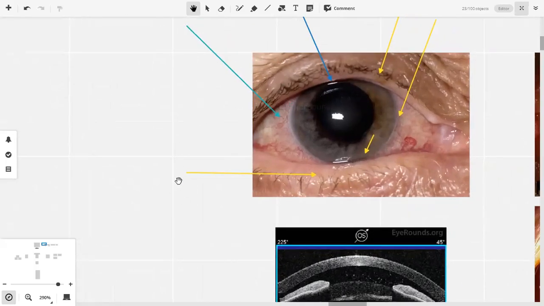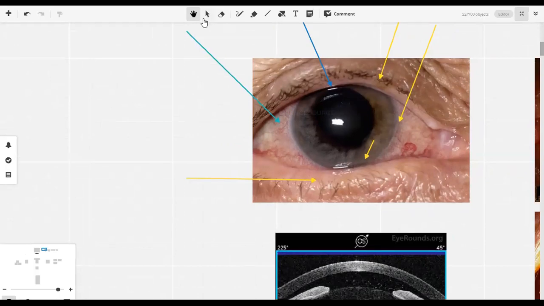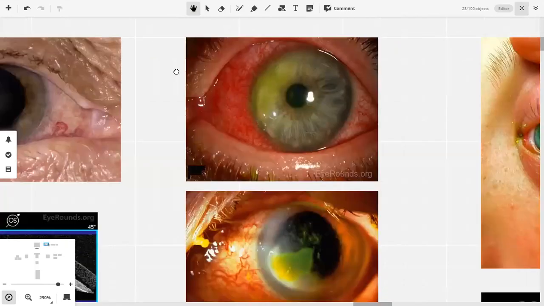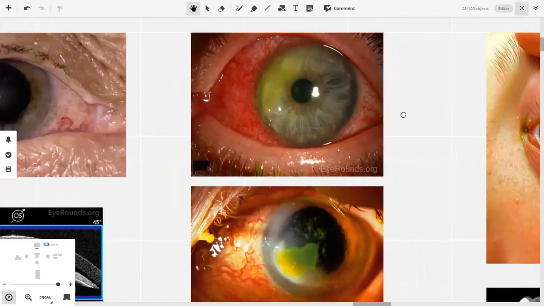Thus, all the other signs of other diseases like hypopyon, conjunctival discharge, etc., they will be absent. So this is acute angle closure glaucoma. थोड़ा सा वेग है बाकियों के मुकाबले में ये, but nonetheless it's very important. It's an important difference. Moving on. Take your time to look at these two pictures in the center.